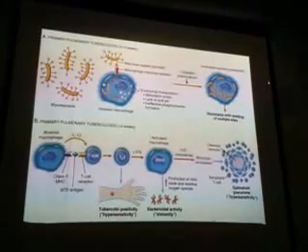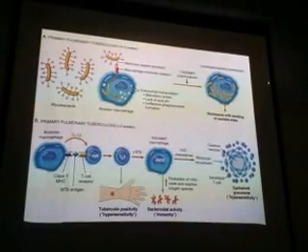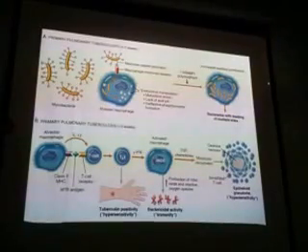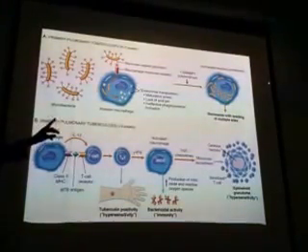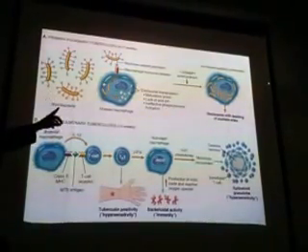What is primary pulmonary tuberculosis? Before 3 weeks, what happens? After 3 weeks, what happens? So this is the mycobacteria. Once it enters the body, the macrophages are infected.